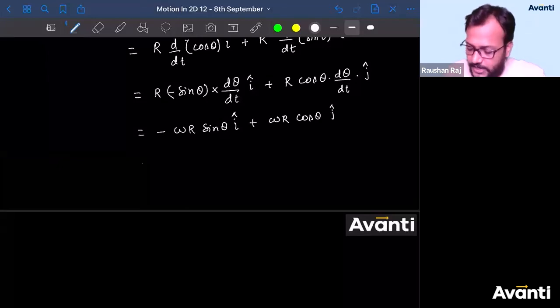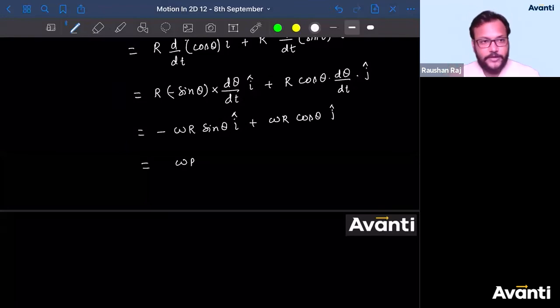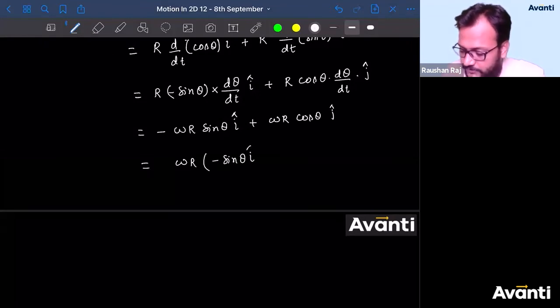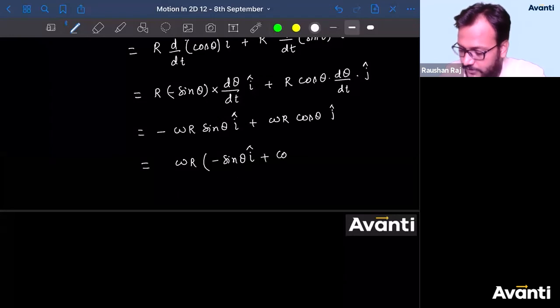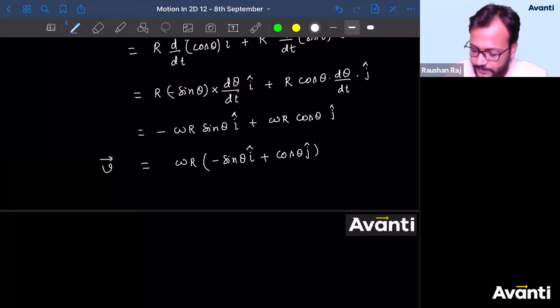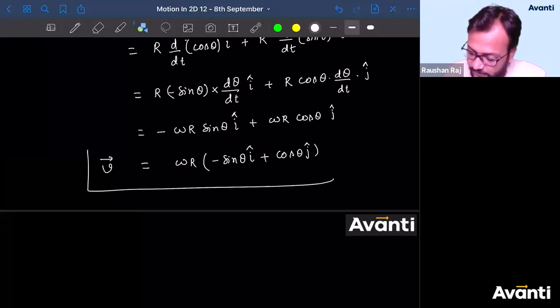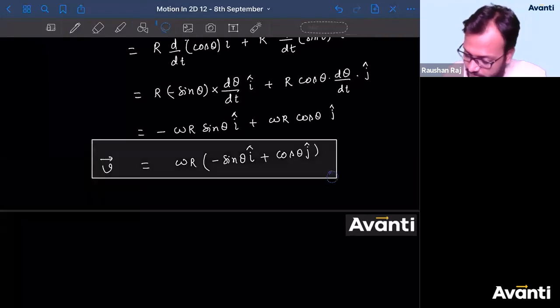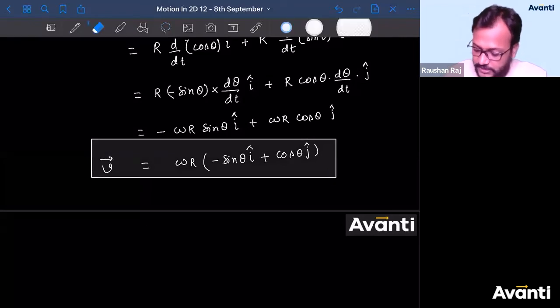Can I take omega r as constant? So if I take omega r as common, I will get minus sine theta I cap plus cos theta j cap. So this is the velocity. Now guys, this is the start of circular motion. This is actually the start of circular motion.